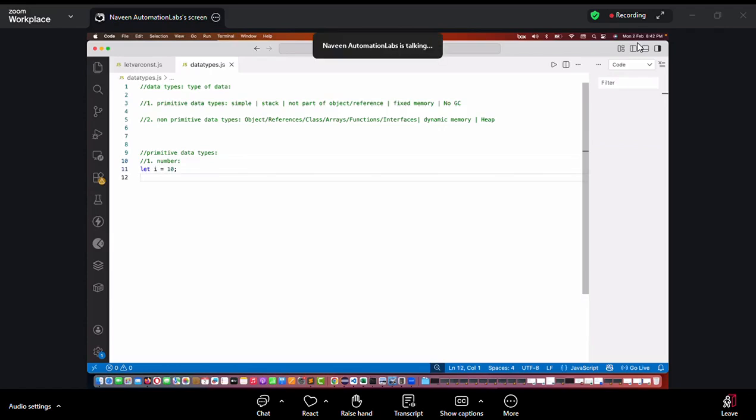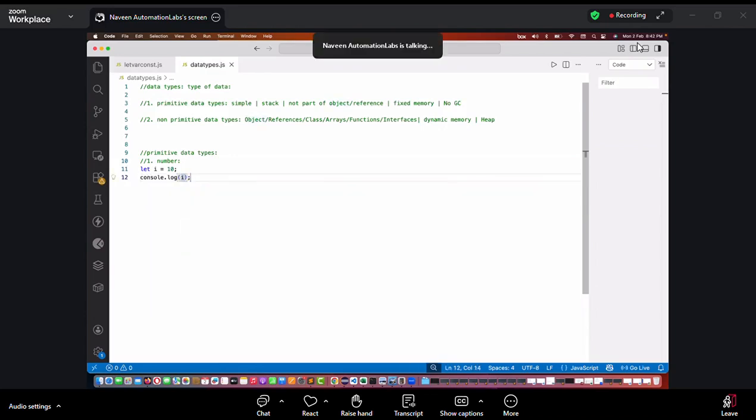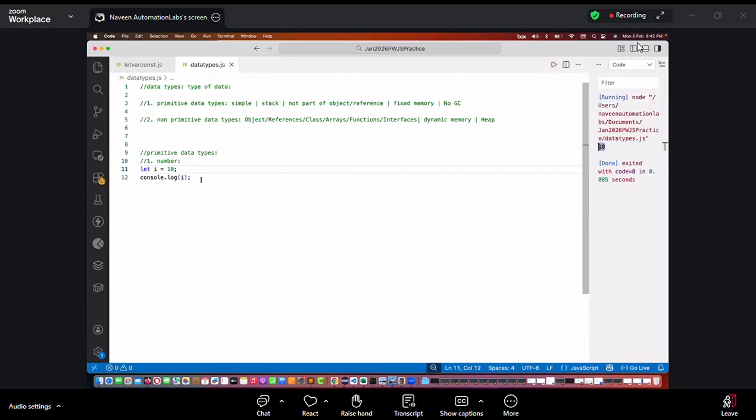Simple. So what is the type of I? If I run, print the value of I. What is the type of I? The type of I is number, and 10 is getting printed here.